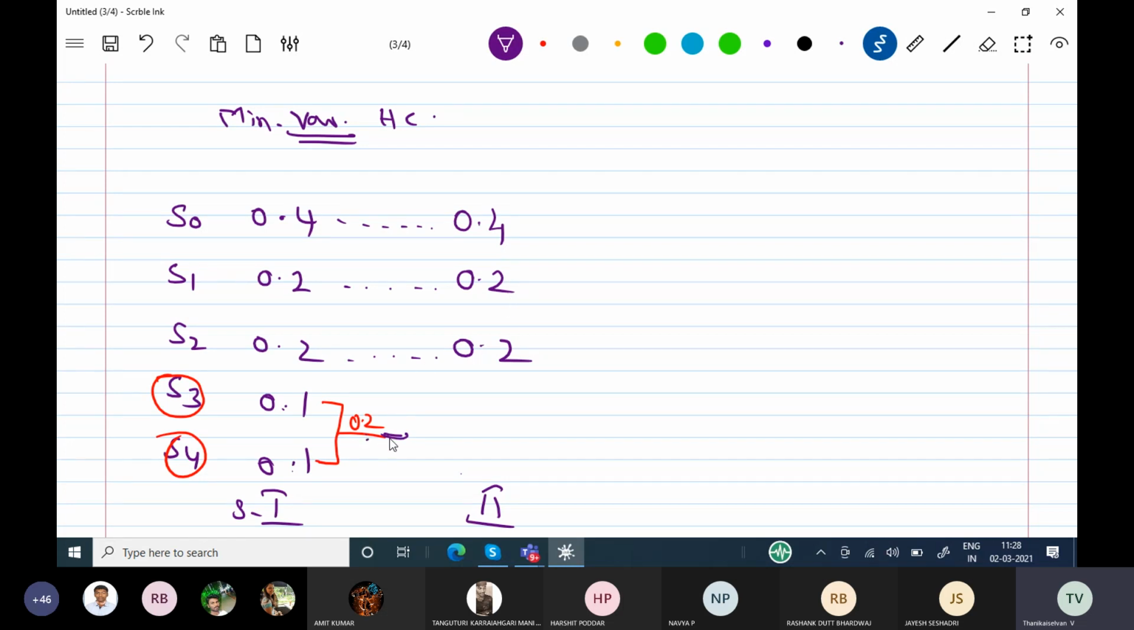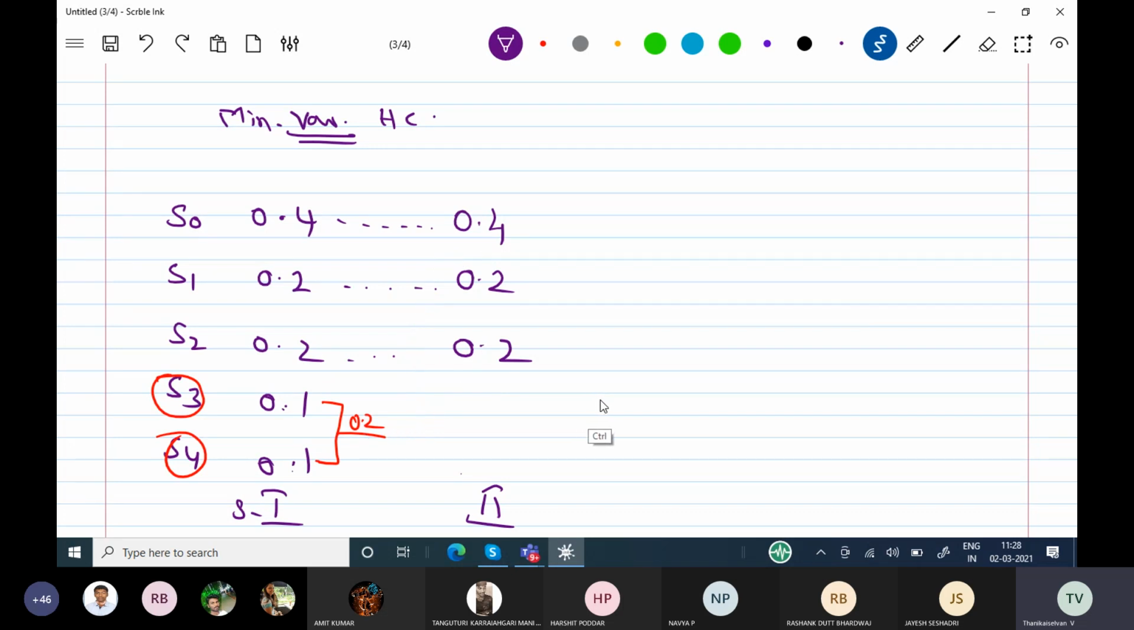Now you can keep this 0.2 above the existing probability or below the existing probability. These are the two possibilities available. If you keep it here, that is called minimum variance. If you keep the new probability below the existing ones, these two are existing, coming from stage number 1, that is called maximum variance. That is the process. I have explained the minimum variance and the maximum variance.